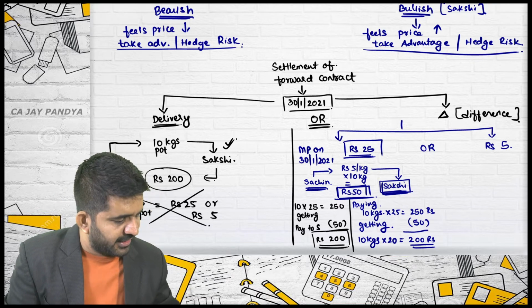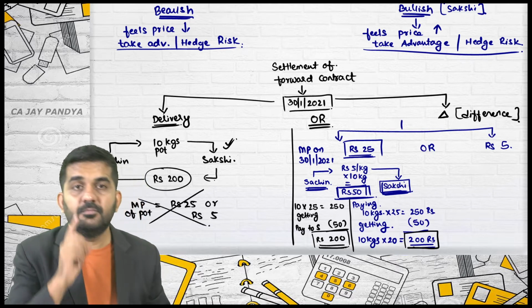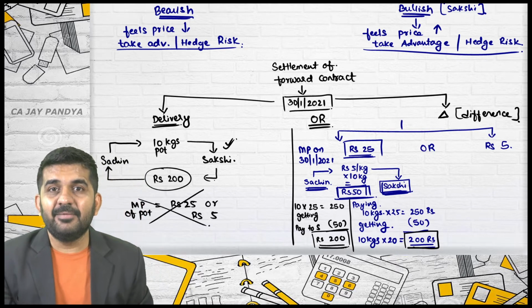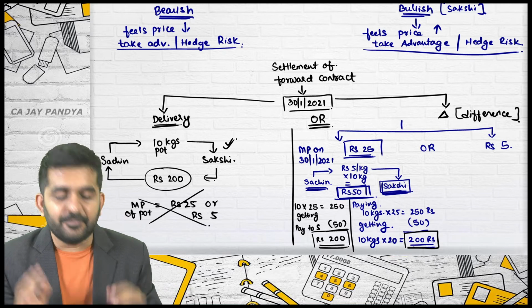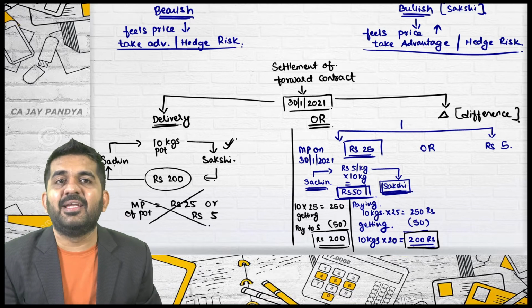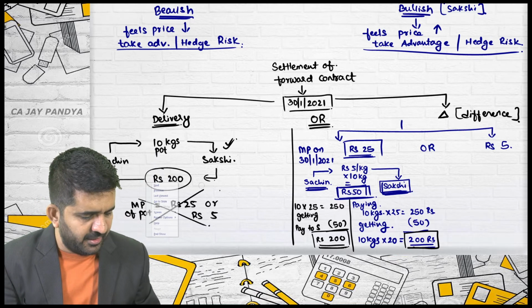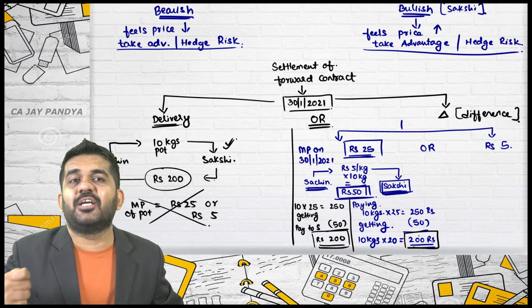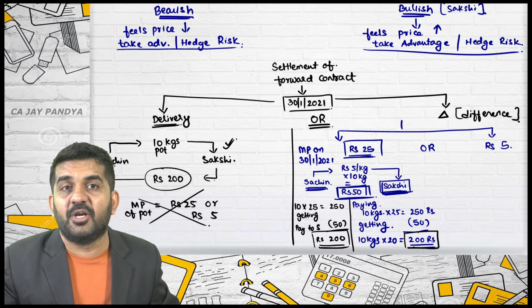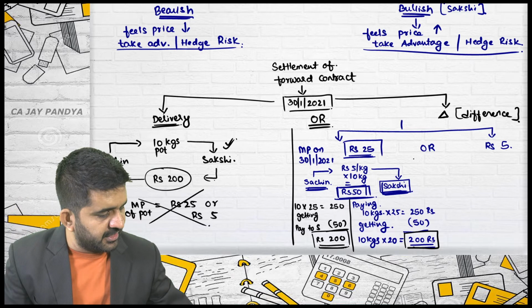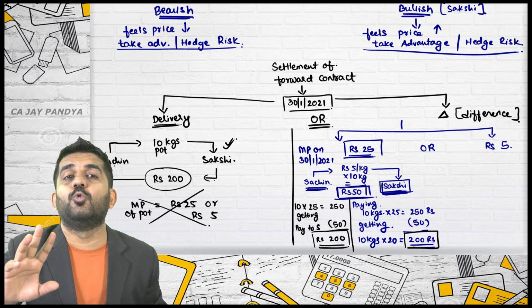Is it alright? See, ultimately everything is the same. Sachin has sold 10 kgs of potato at 200. And Sakshi has got 10 kgs of potatoes at 200. The only difference is they have not sold to each other.